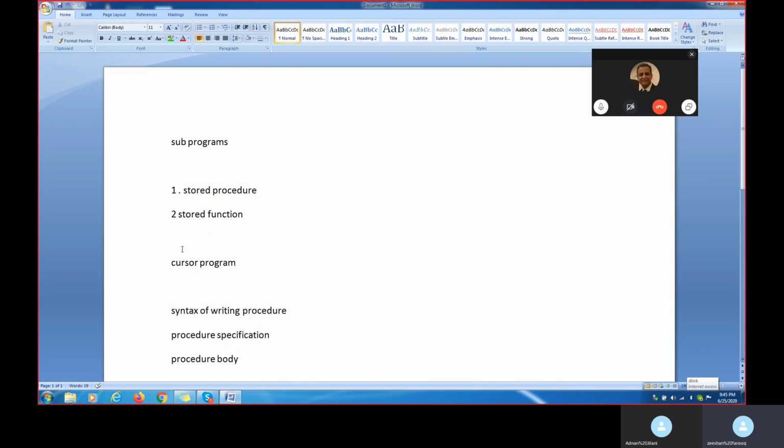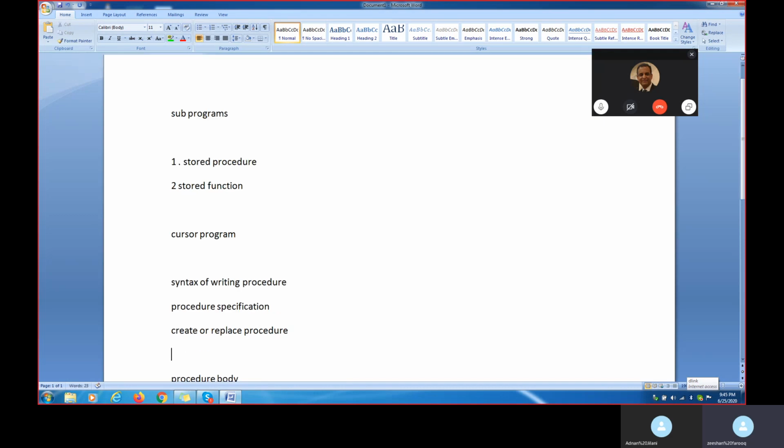Now when I talk about procedure specification, how do we write it? Create or replace procedure. This is the syntax. In that one, whatever formal parameters we want, we will pass. The values can be IN, OUT or IN OUT. These are the variables through which values can come in and values can go out.